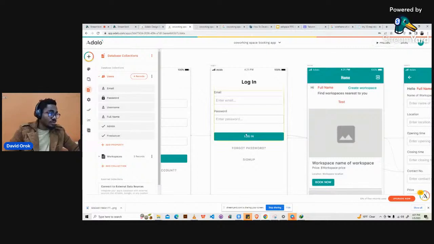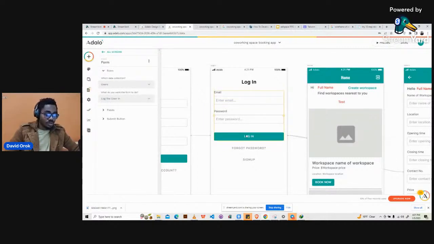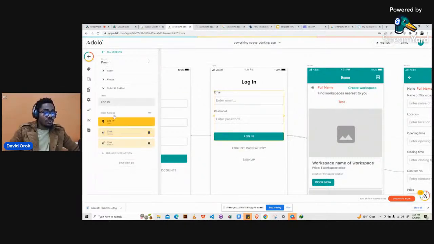Okay, so for us to make that happen, we created those two properties, and then the next thing that we did was we came to the submit button on the login screen, and we went to the submit button to see what happens when a user clicks on it, which is the login here.